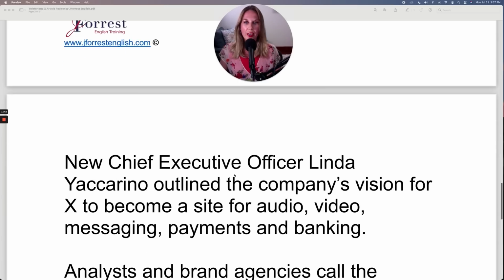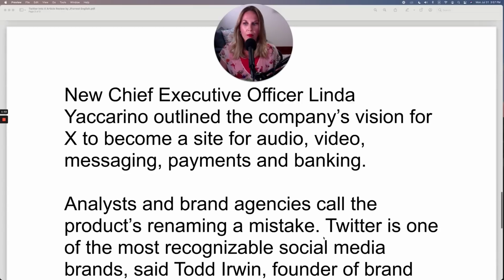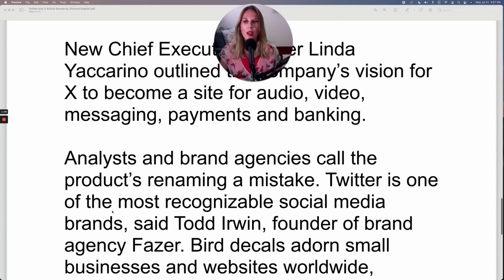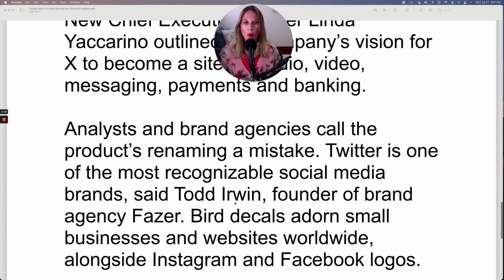New Chief Executive Officer Linda Yaccarino outlined the company's vision for X to become a site for audio, video, messaging, payments, and banking. Analysts and brand agencies call the product's renaming a mistake. Twitter is one of the most recognizable social media brands, said Todd Irwin, founder of brand agency Phaser.